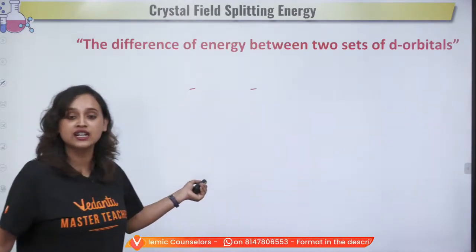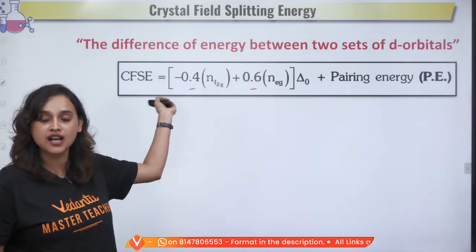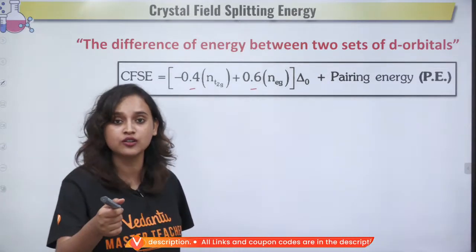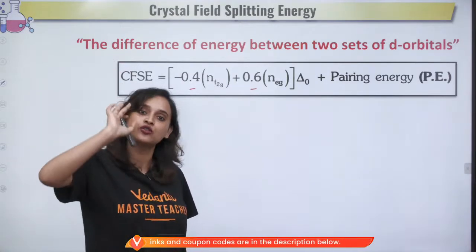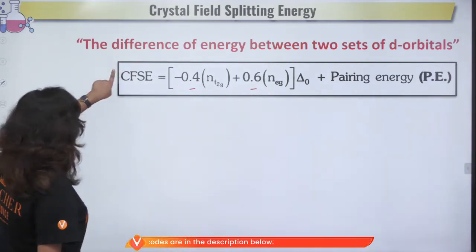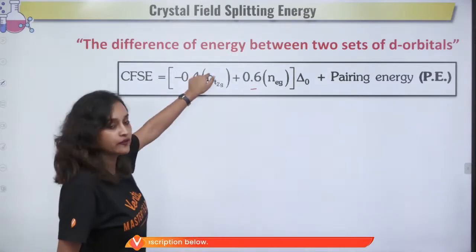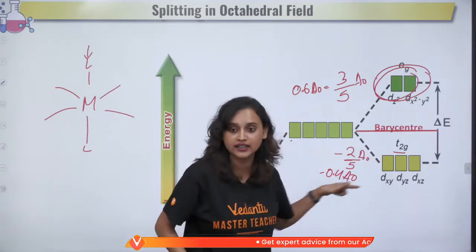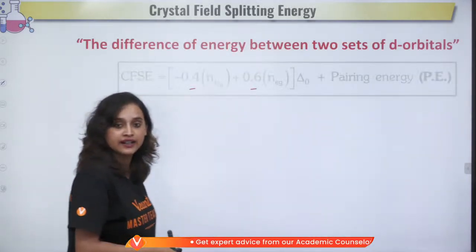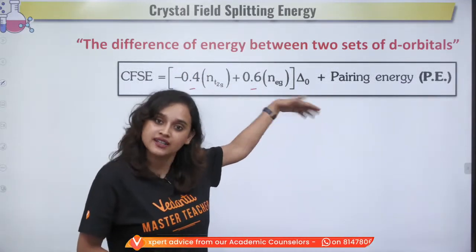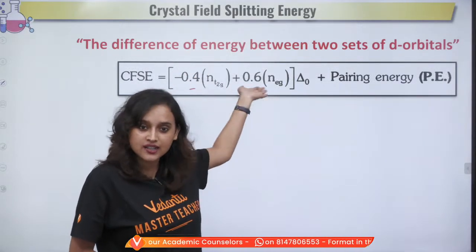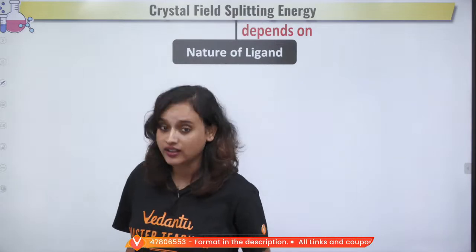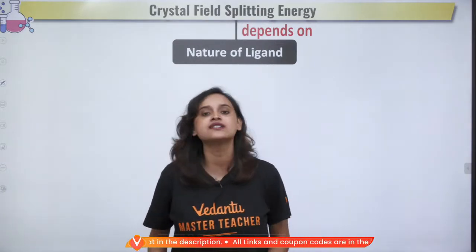Yes. So now are we clear? From where do these numbers come in? Swatika, no, it's not going to be minus 0.6, bacha. Since it is going up, it is going to be positive only. Okay. So CFSE is equal to minus 0.4 for T2G. Did you see that these are the T2G ones and these are the EG ones? Right. So does this formula make sense now? Clear, everybody? Great. Now crystal field splitting energy, what does it depend on?